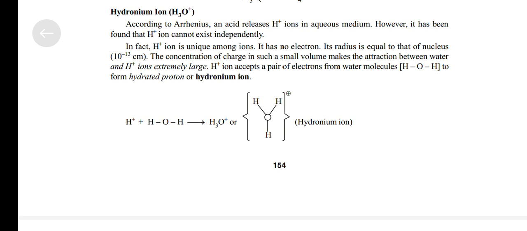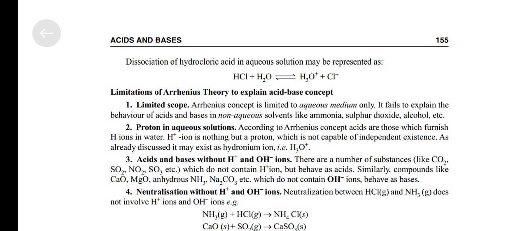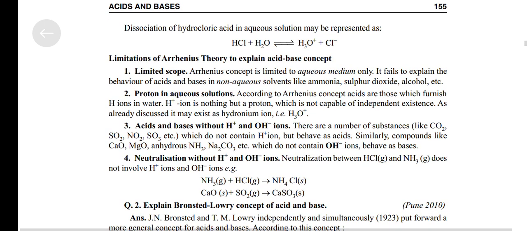H positive ions accept a pair of electrons from water molecules, H-O-H, to form hydrated proton or hydronium ions. Dissociation of hydrochloric acid in aqueous solution may be represented as HCl plus H2O react to give H3O positive plus Cl negative.